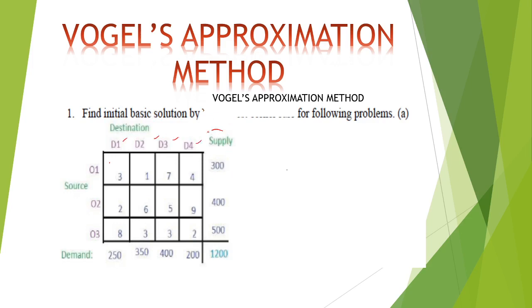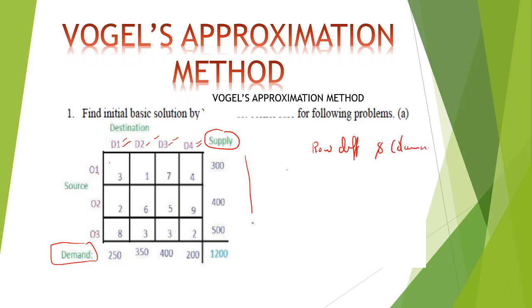Here this is the supply and this is the demand, with sources O1, O2, O3 and destinations D1, D2, D3, D4. In Vogel's approximation method, first we will find the row difference and column difference.